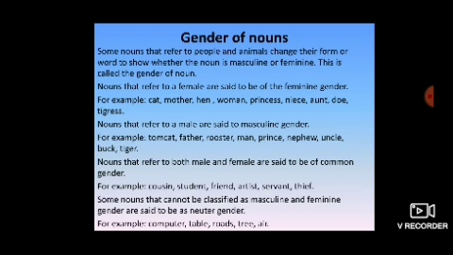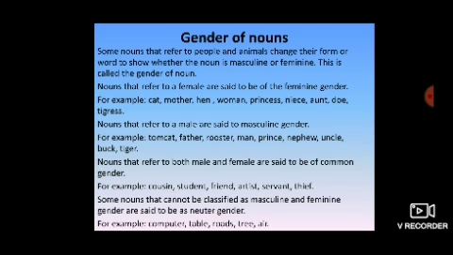So, it's quite easy to understand that a noun that denotes a female person or animal is said to be the feminine gender, and a noun that denotes a male person or animal is said to be the masculine gender. But if a noun is neither a male nor a female, then which gender will it be?